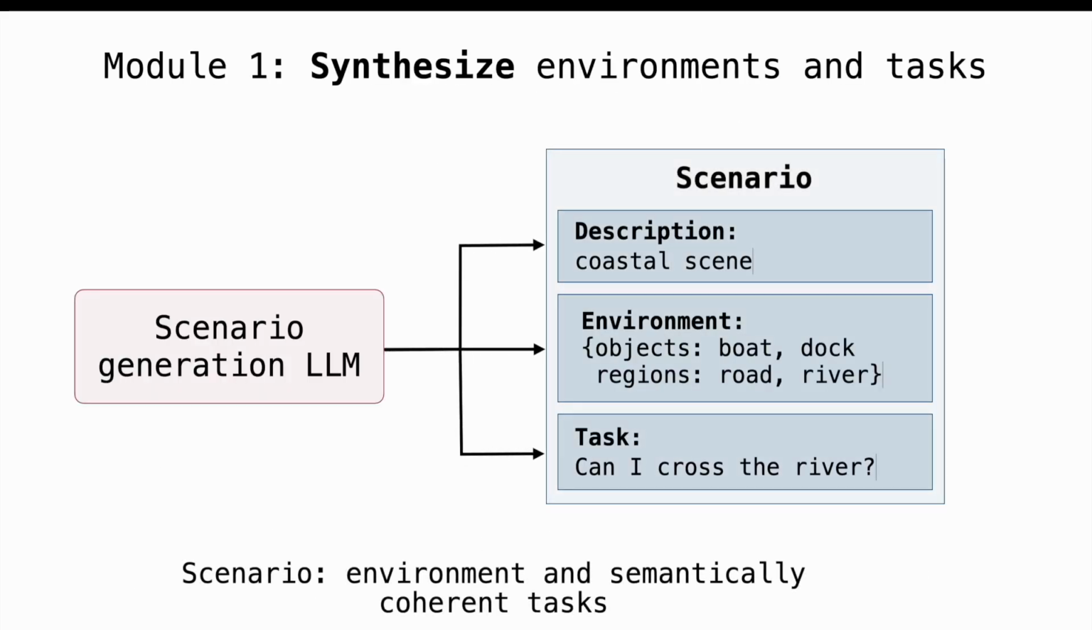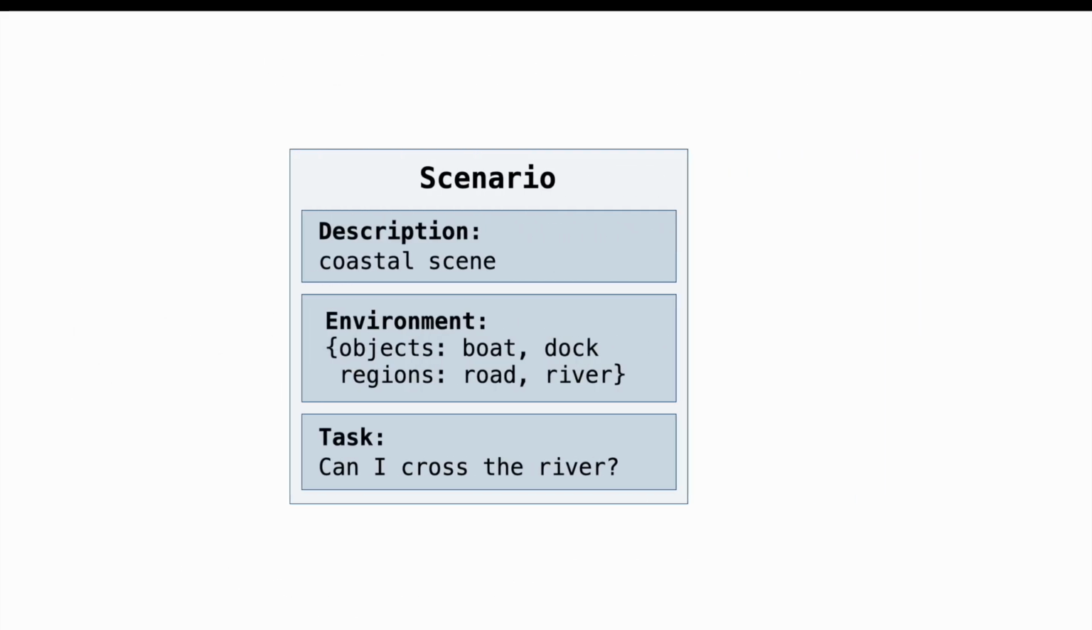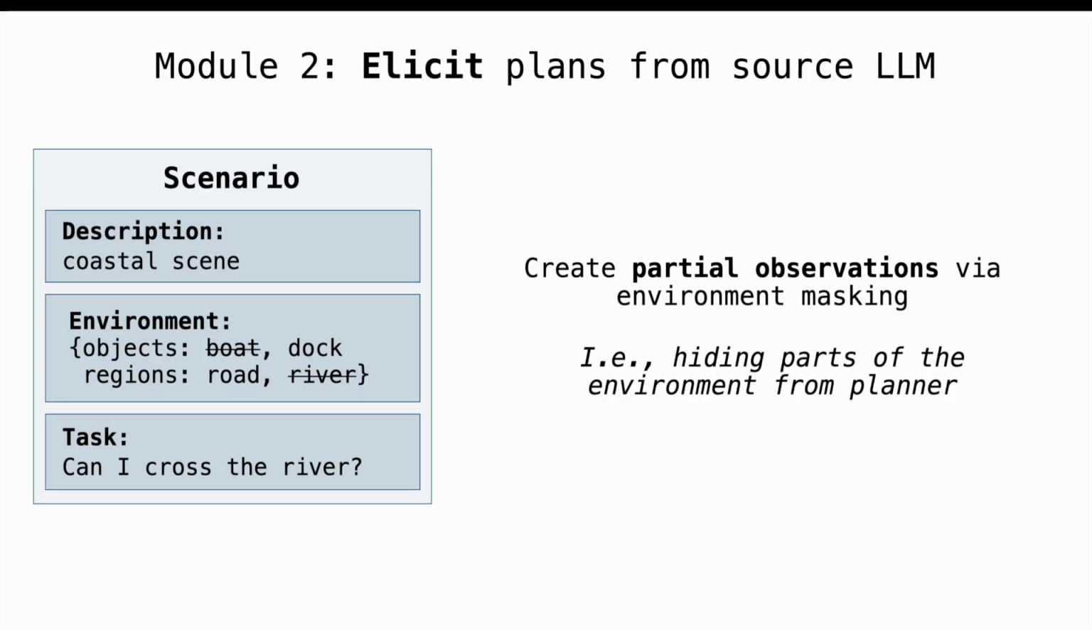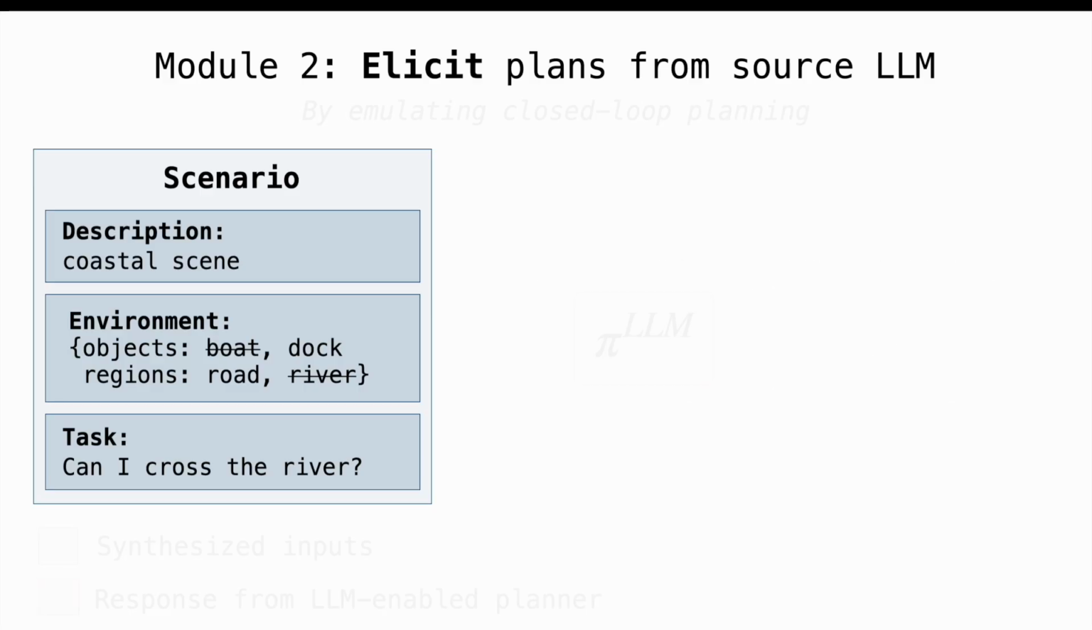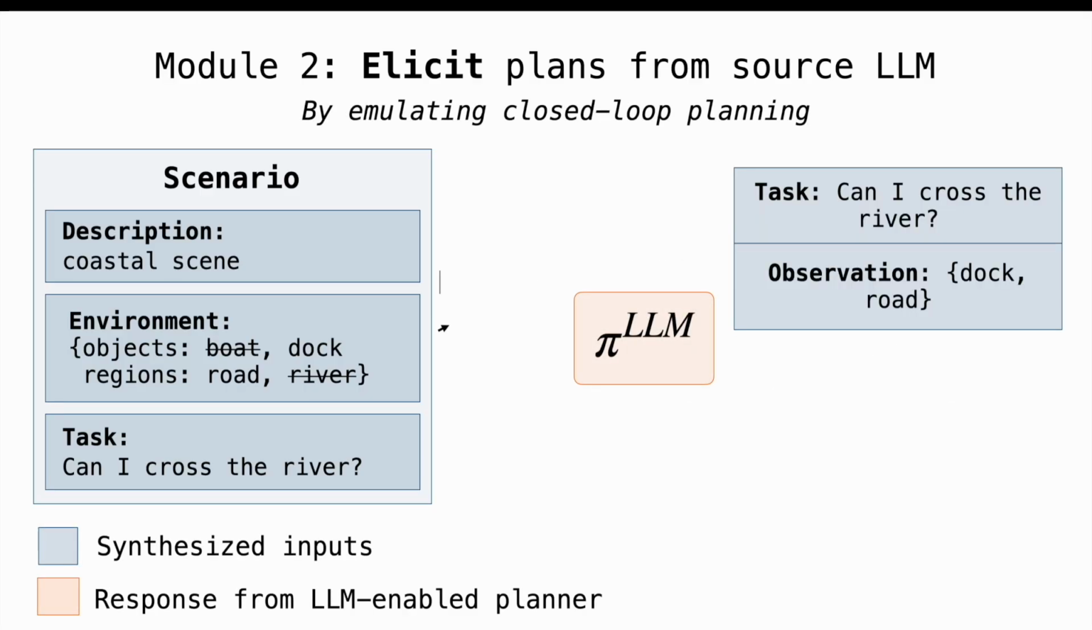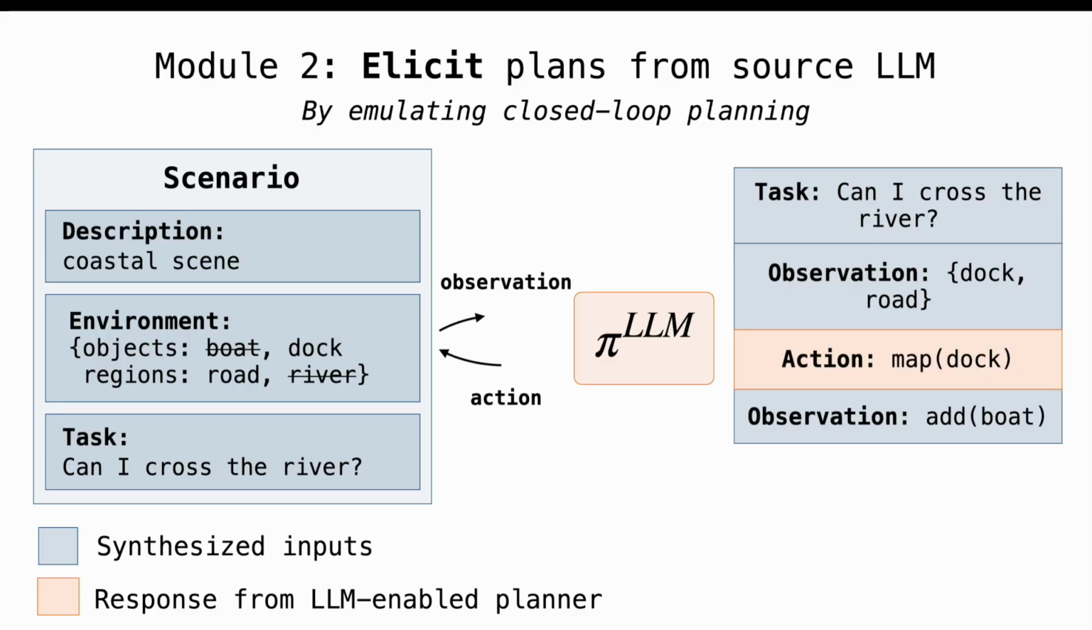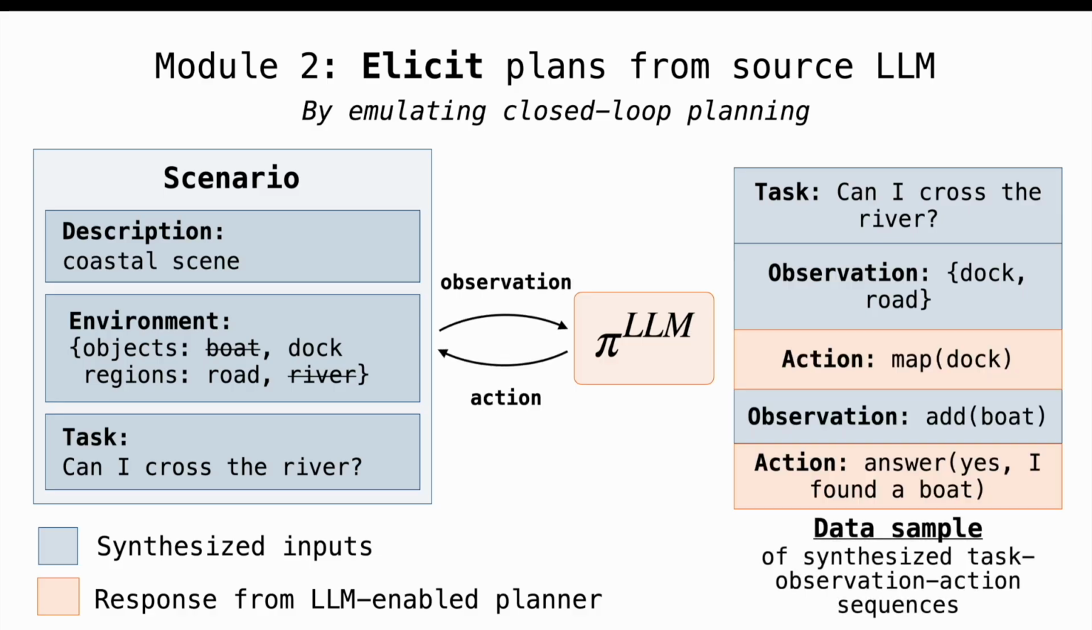PRISM does this through first synthesizing scenarios comprising environments and semantically coherent tasks. PRISM then emulates partial observations via environment masking, and using these partial observations, it emulates closed-loop planning with the input LLM planner, which produces data samples of synthesized tasks, observation, action sequences.